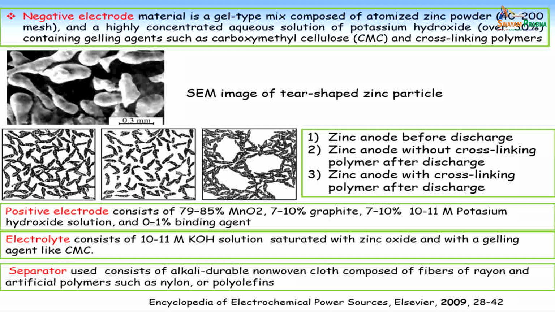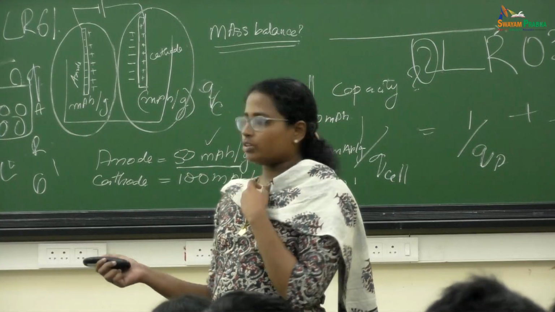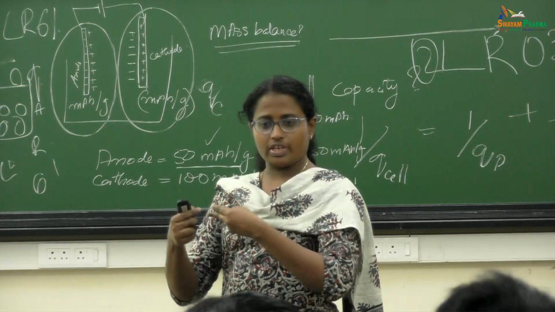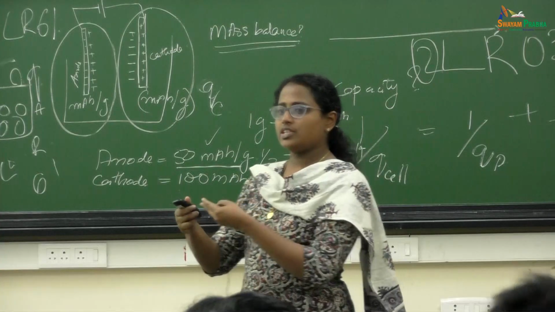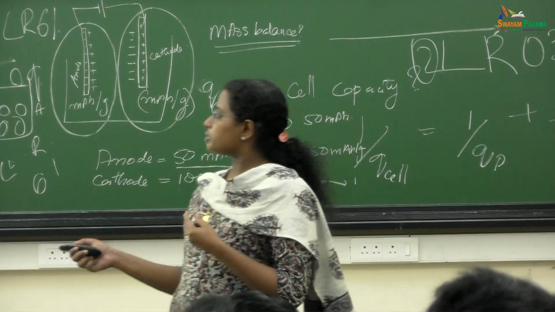The cross-linking is for when it discharges, right? The zinc will get disconnected. These are particles, and when you discharge, some zinc goes away, so you have a lot of space. The cross-linking will hold it. If there is no cross-linking, there will be a lot of space, so there won't be any electron connectivity. These zinc particles should be connected to each other for the proper flow of electrons. So they use cross-linking polymers so that it will stay close together after discharge also, and the energy density or capacity of the battery will be sustained for a longer time. This was Urey's contribution.